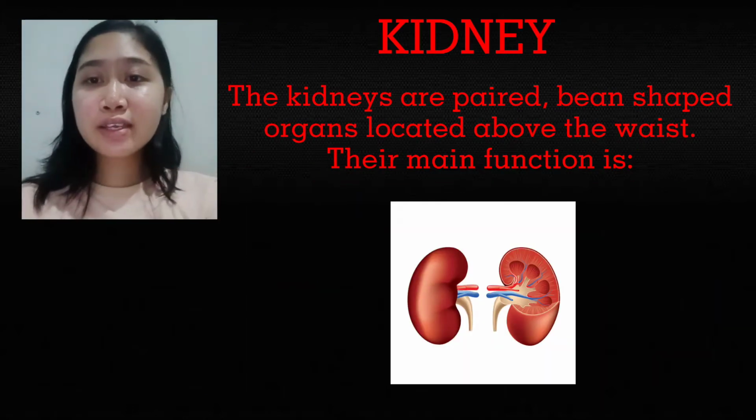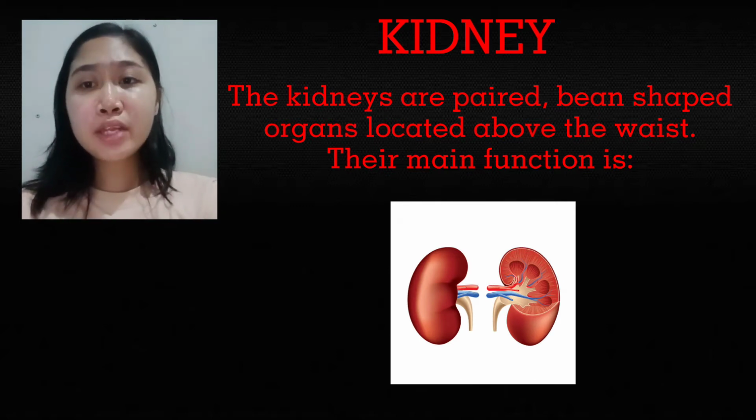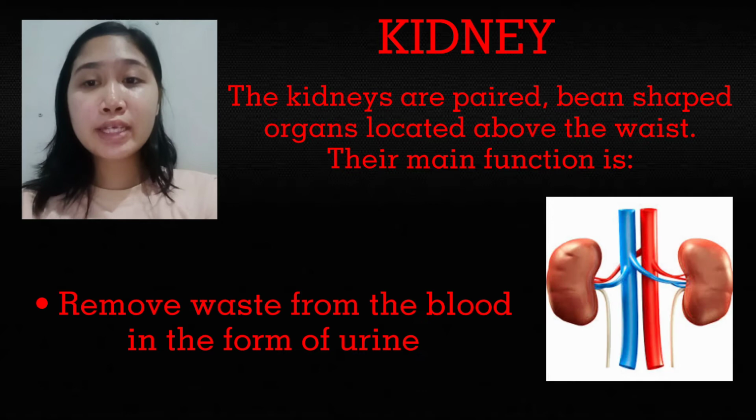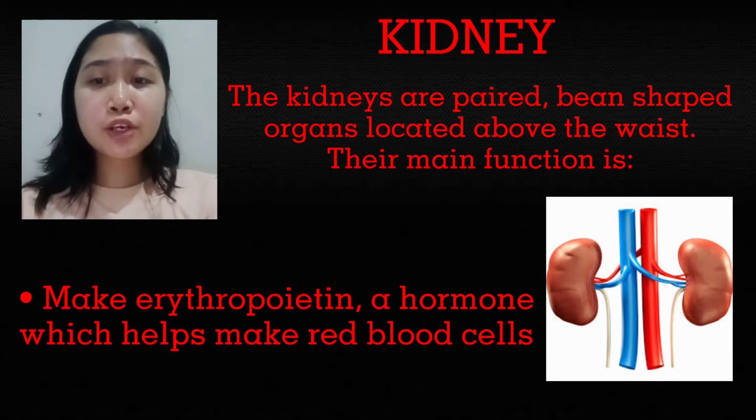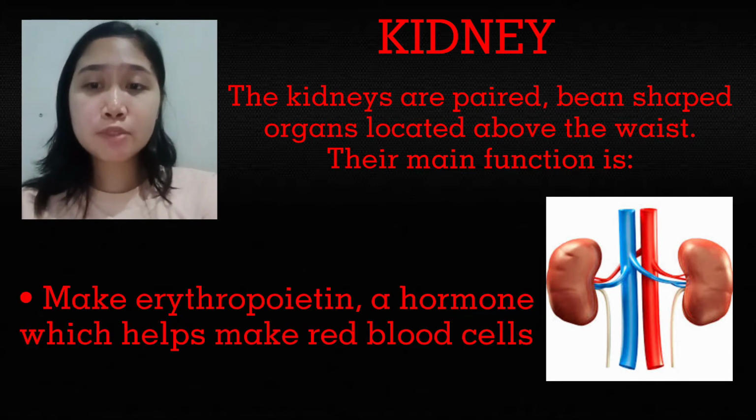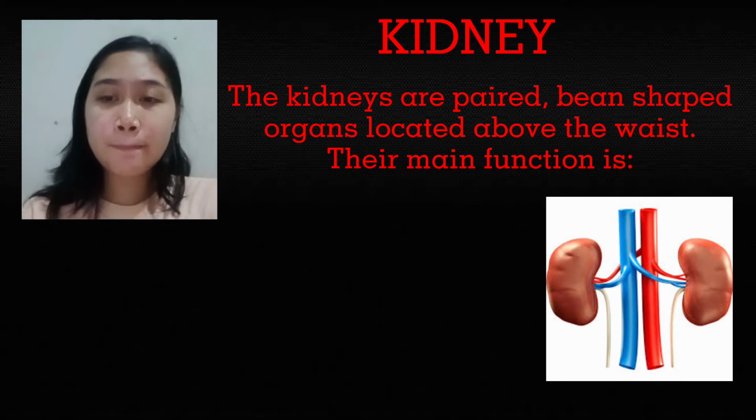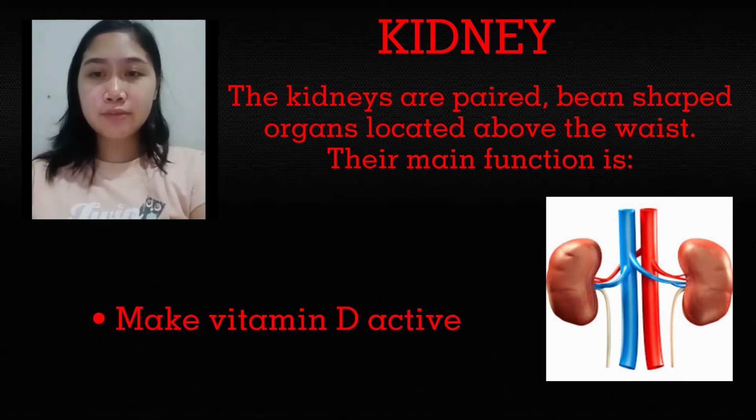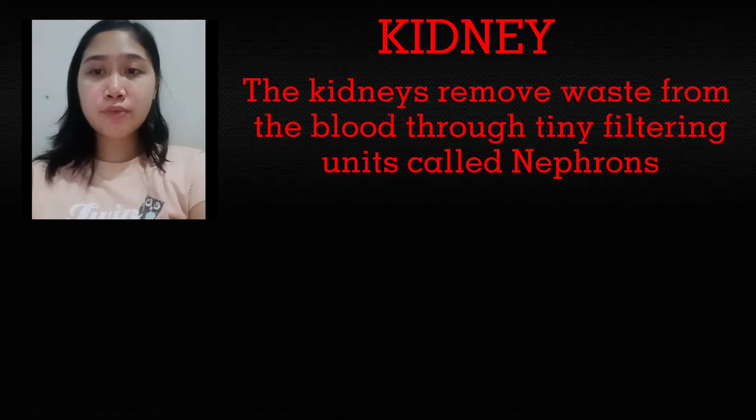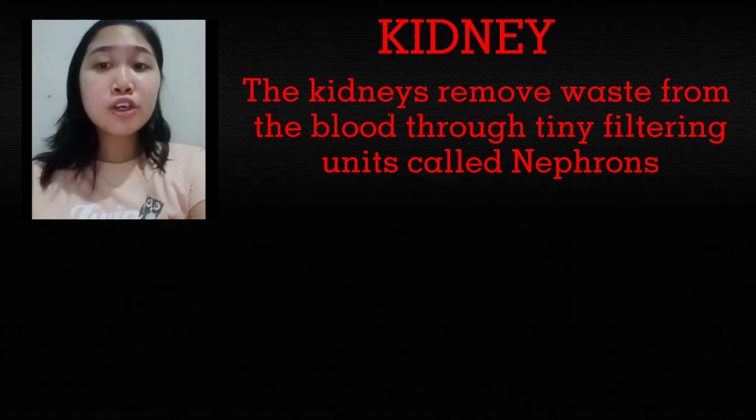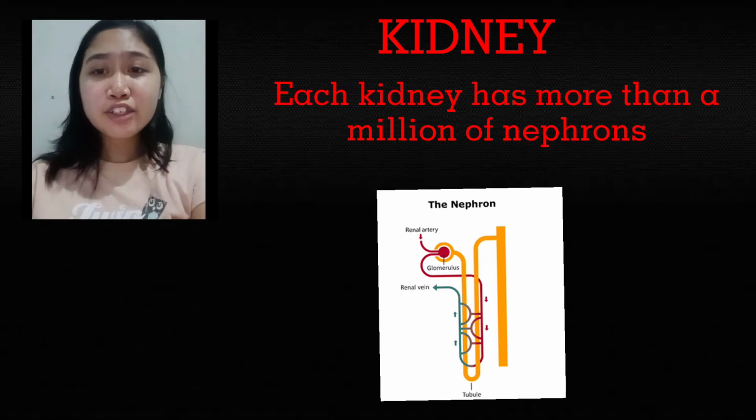Kidney. The kidneys are paired, bean-shaped organs located above the waist. Their main function is to remove waste from the blood in the form of urine, keep substances stable in the blood, make erythropoietin, a hormone which helps make red blood cells, make vitamin D active, and regulate blood pressure. The kidneys remove waste from the blood through tiny filtering units called nephrons. Each kidney has more than 1 million nephrons.